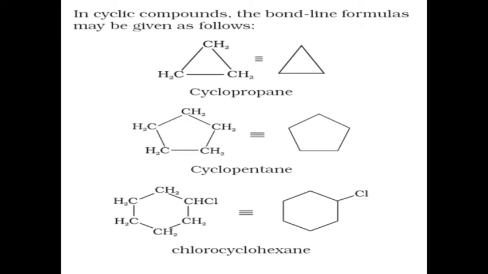How can we represent cyclic compounds in bond line manner? We know a compound, for example cyclopropane, has carbons. In bond line structure we are not showing the carbon, we simply represent it like this. Here each edge represents one CH2 group, but in bond line structure we need not represent that. In a similar manner we can represent any cyclic compound.